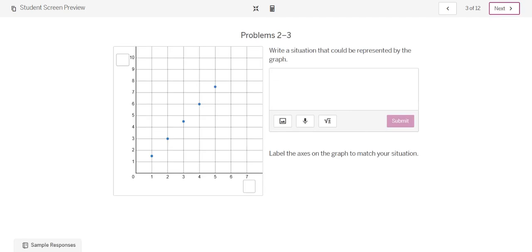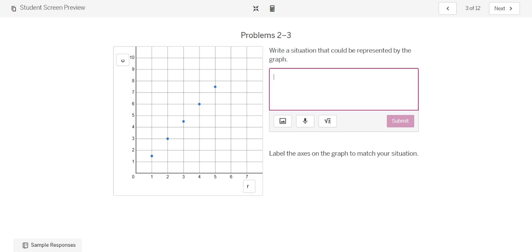Write a situation. Well, each one is going up by like $1, here is $1.50. And so if I did the same thing from earlier where the x is the r, the independent is going to be the number of rides, and up here is the total cost.